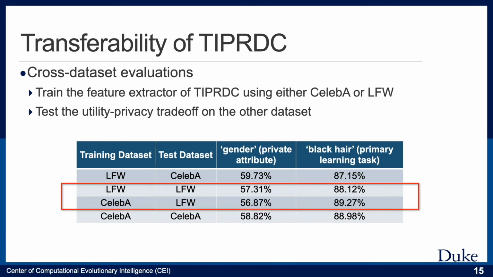For example, if we train the feature extractor using SaliB and then test it on LFW, the accuracy of gender decreases by 1% compared with directly training the feature extractor using LFW. The accuracy of black hair marginally increases by 1%. The reason is that SaliB offers a larger number of training data so that the feature extractor can be trained for a better performance.